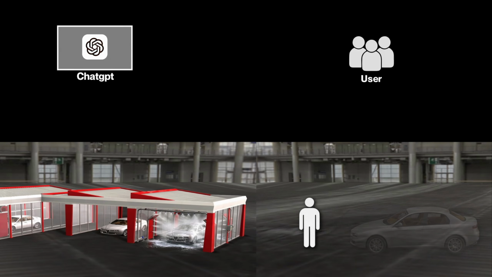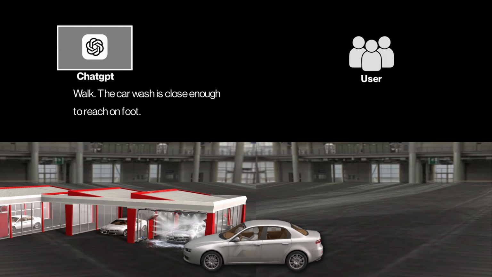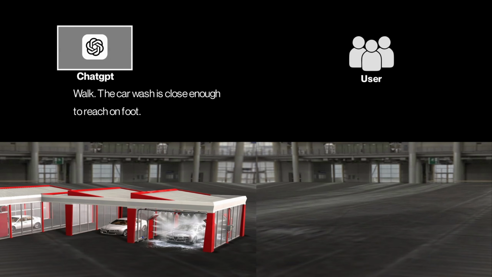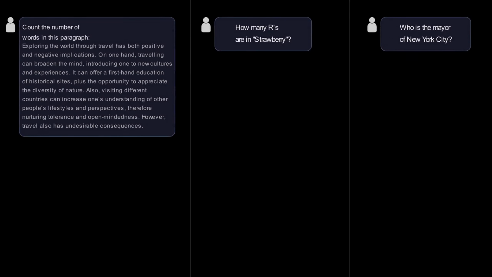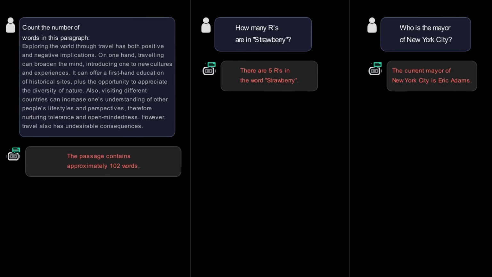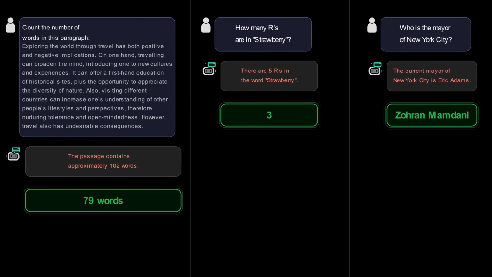The model then answers walking as the better choice. The actual answer obviously is to drive the car. I mean, you can't wash the car if you don't drive it to the car wash. So this is one type of hallucination where AI lacks the situational logic. There are many more. If you ask AI to count the number of words or letters or ask about any information that is new, it often fails to produce the right answer. But the ironic part is how it gives these wrong answers with such confidence.